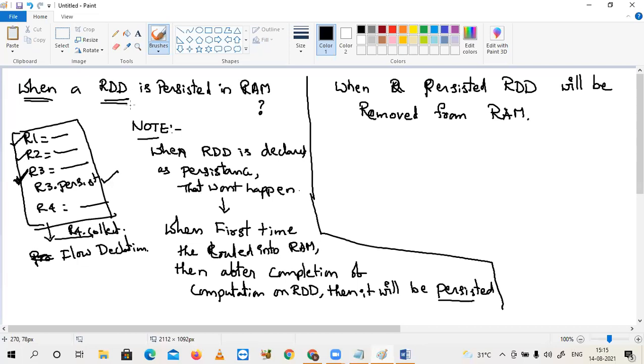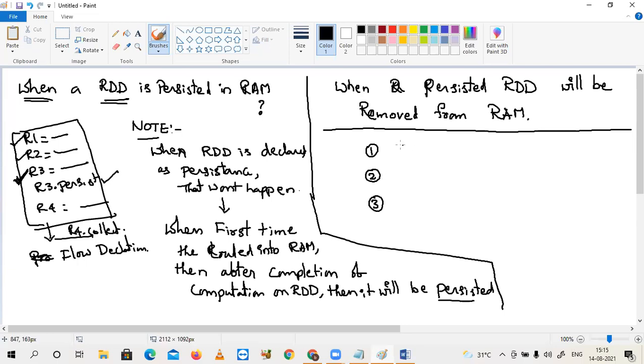For the second question, I have already given answers. When will a persisted RDD be removed from RAM? There are three situations I already told you.